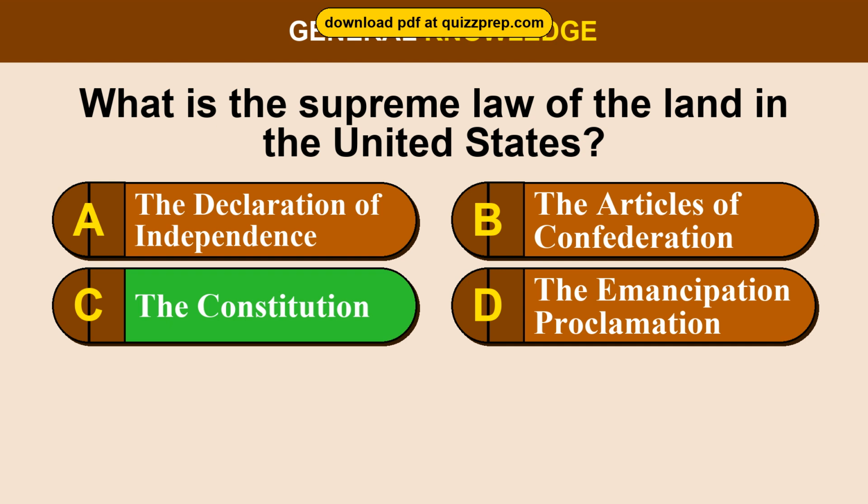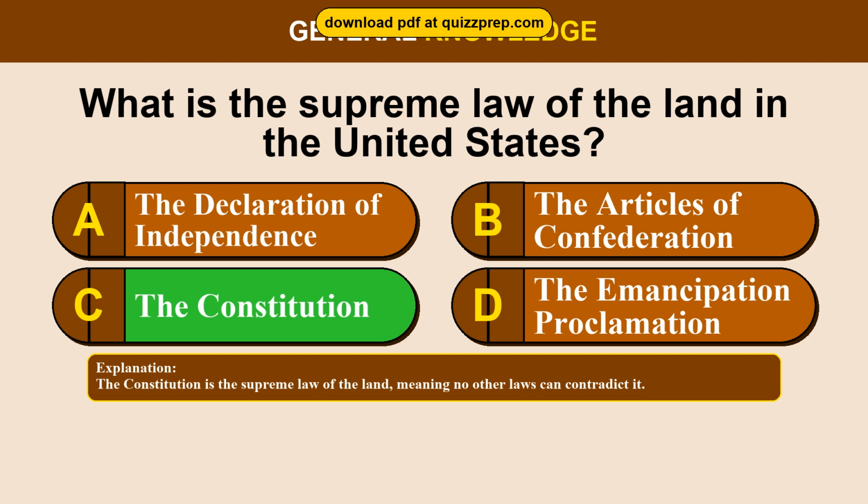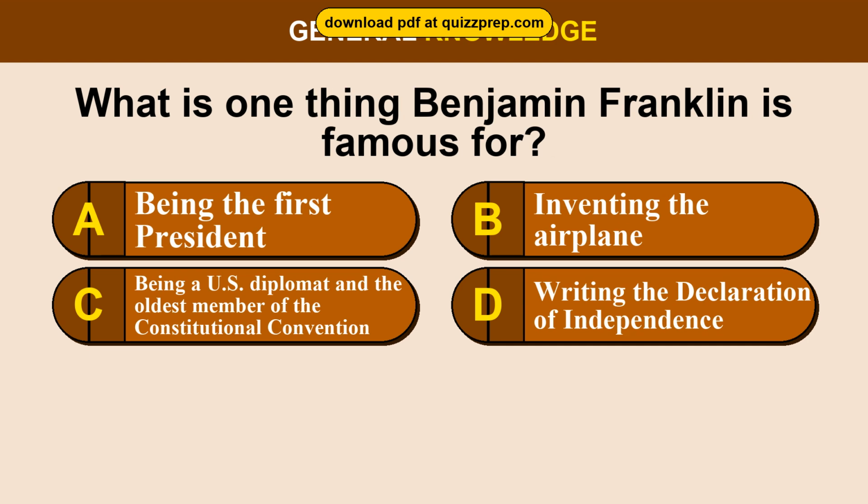The correct answer is option C, the Constitution. The Constitution is the supreme law of the land, meaning no other laws can contradict it. Question 81. What is one thing Benjamin Franklin is famous for? Option A, being the first president. Option B, inventing the airplane. Option C, being a U.S. diplomat and the oldest member of the Constitutional Convention. Option D, writing the Declaration of Independence.